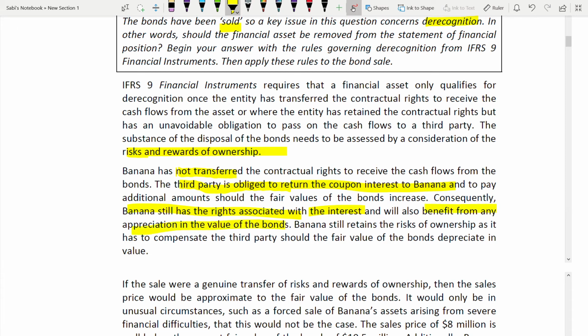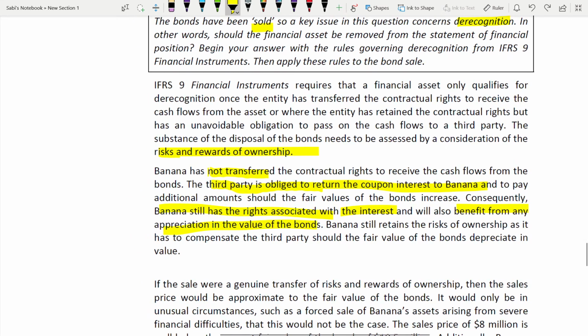If the value of the bond goes up, who will benefit? Banana, because the third party will pay the difference. The additional amount they will pay if the value of the bond increases, and also Banana has a right to the interest. So what does it mean? It means that Banana still retains the risk of ownership. So who has the risk of ownership?